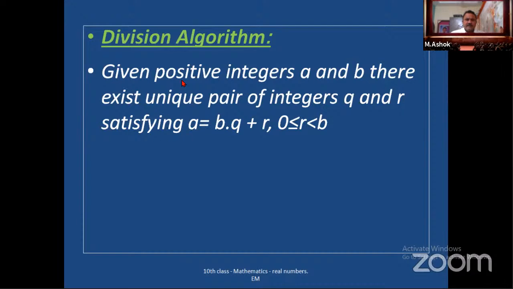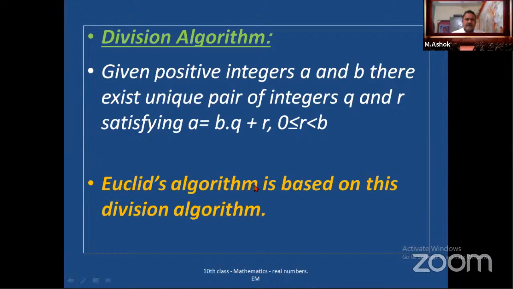So look once again. Given positive integers A and B, there exist a unique pair of integers Q and R satisfying A is equal to B into Q plus R, where 0 is less than or equal to R, and R is less than B. This is called the division algorithm. Whenever you are dividing one number with another number, there should be a remainder and a quotient existing in such a way that they satisfy this condition. This is called the division algorithm.